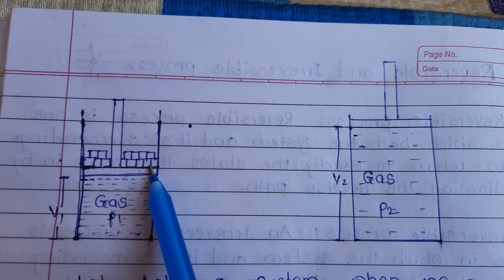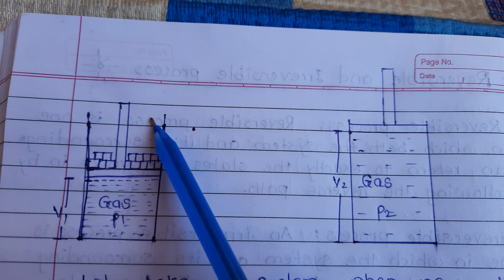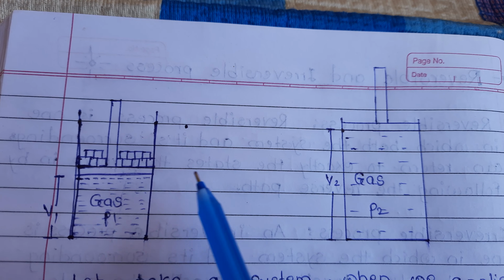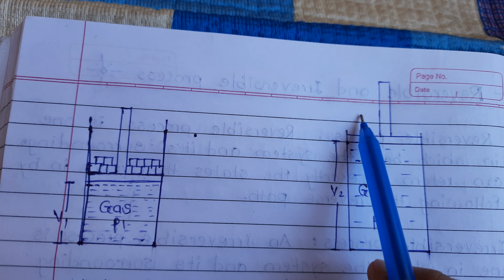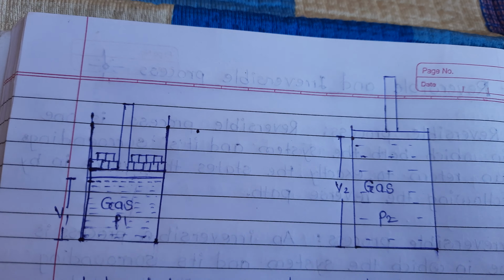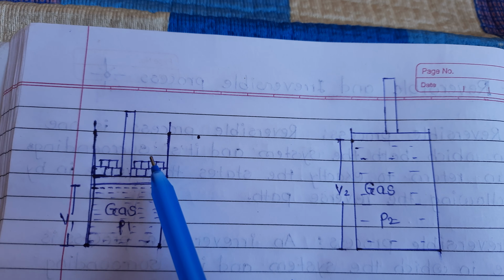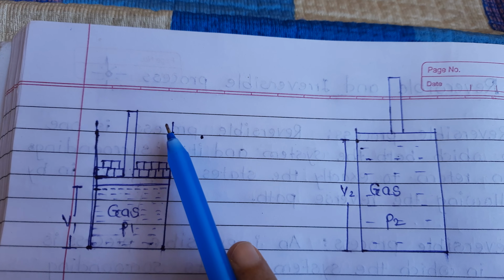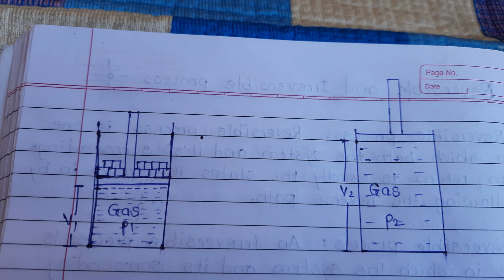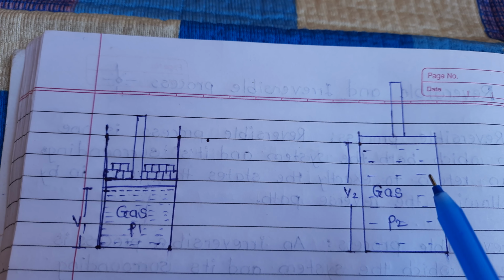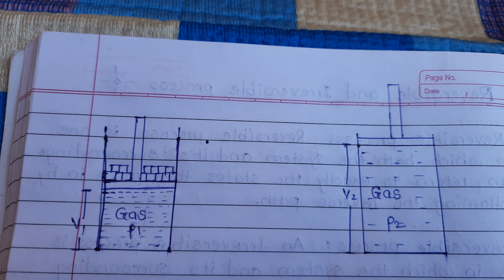If we remove all this weight at an instant, this piston goes to the final position and pressure here becomes equal to the pressure applied by the piston. This process is a very fast process. When we remove all these weights, the piston goes to the final position. When inner pressure and outer pressure of a gas become equal, then the piston stops. Such process is irreversible process.